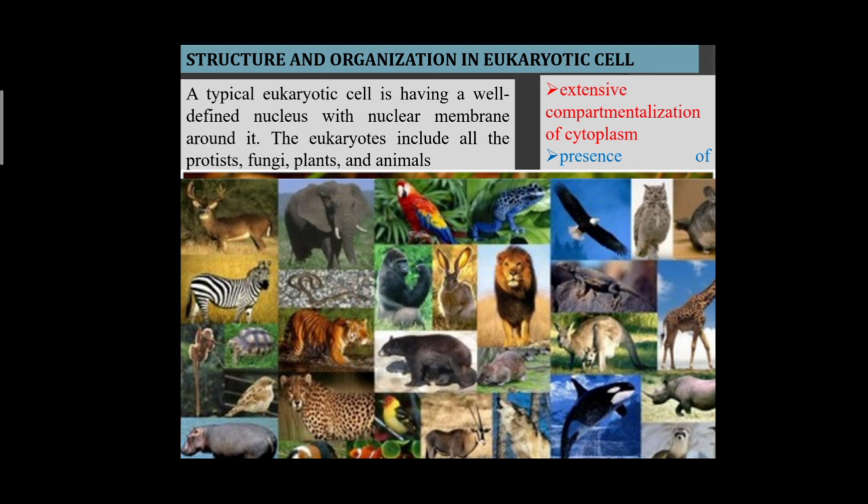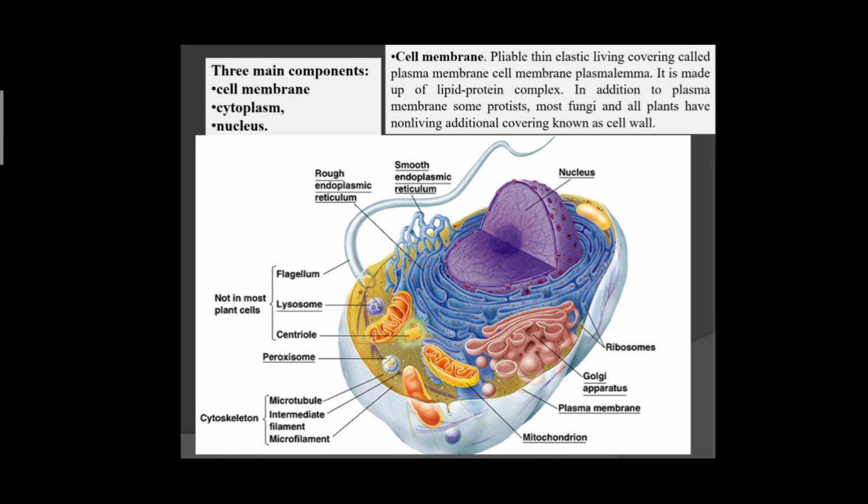So now we are moving towards the structure. A typical eukaryotic structure, we can divide the structure of eukaryotic cell into 3 parts: cell membrane, cytoplasm and nucleus. In next video we are going to discuss all these structure in detail. This video is about the structure of eukaryotic cell in general.